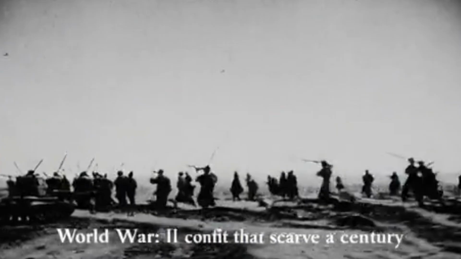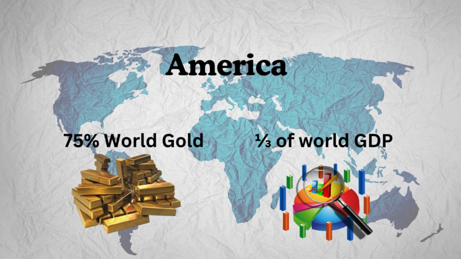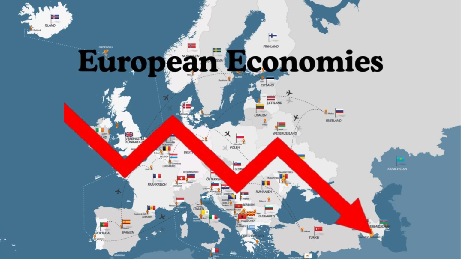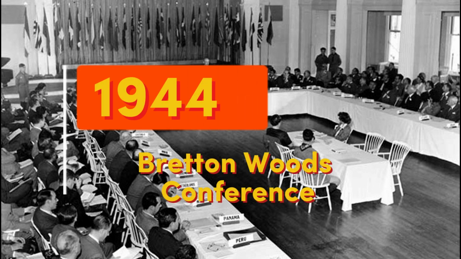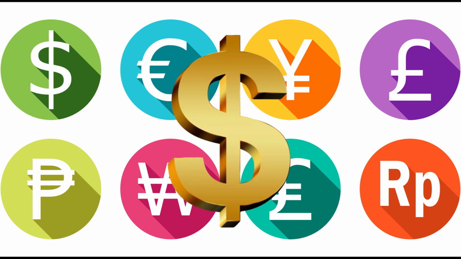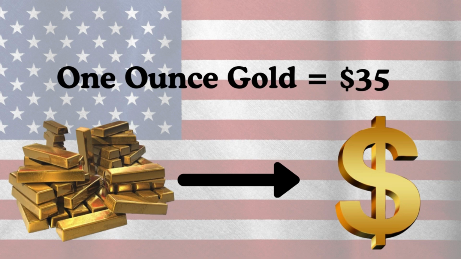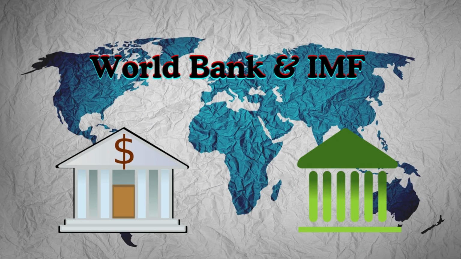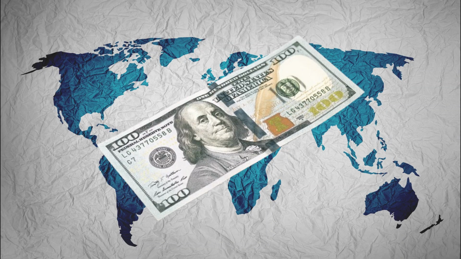By the end of World War II, the US dominated, holding 75% of world gold and one-third of global GDP. European economies were shattered. At the Bretton Woods Conference in 1944, world currencies were pegged to the US dollar. The dollar was pegged to gold at $35 per ounce. The IMF and the World Bank were created. The US wanted a stable global system, but one anchored to its own dollar. This gave America leadership over world finance.